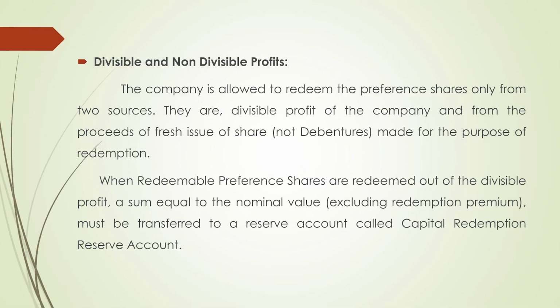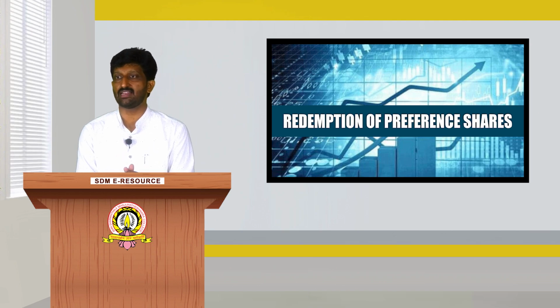Then what are the divisible and non-divisible profits? The company is allowed to redeem the preference shares only from two sources. They are divisible profits of the company and the proceeds of the fresh issue of shares made for the purpose of redemption. When redeemable preference shares are redeemed out of the divisible profits, a sum equal to the nominal value, that is excluding redemption premium, must be transferred to a reserve account called Capital Redemption Reserve Account.